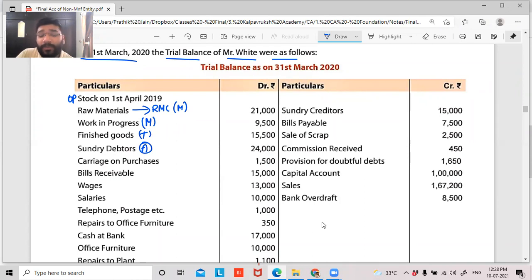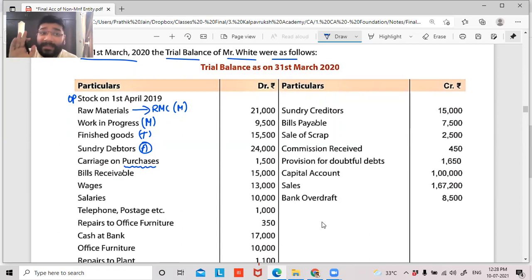Carriage on purchase. Direct expenses, trading or manufacturing? Trading account. Before you answer, you need to ask yourself whether this is purchase of trading goods or purchase of raw material. Anywhere in the question did they give you a hint that we are also doing trading? Trading means buying and selling as it is. For buying goods to sell as it is, if you incur any carriage inward, then it will go to your trading account.